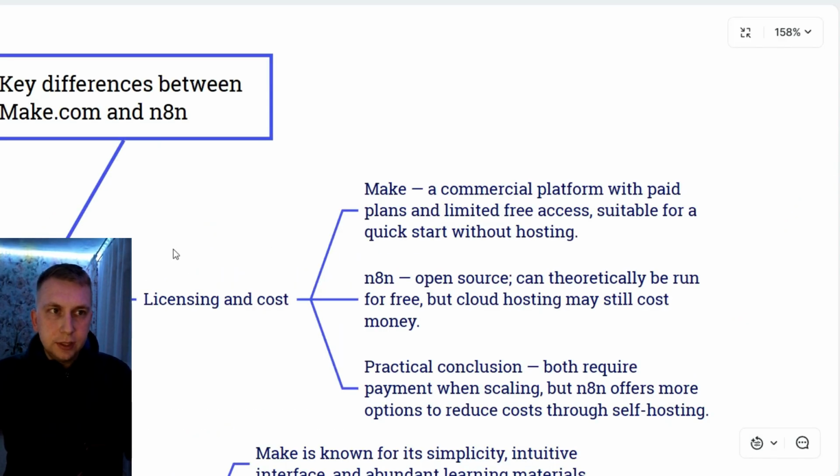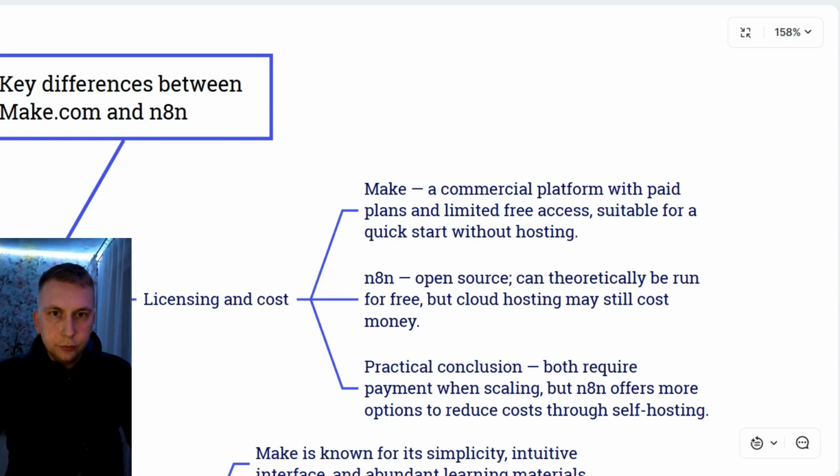The biggest difference between Make and n8n is that Make is a paid program, but n8n is actually open source. But obviously, in order to run it, you're gonna have to have your own computer running all the time, your own server, or the easier way is to run it on the cloud, which obviously is still gonna cost you some money. So in the end, you're gonna have to pay a monthly or yearly fee for both of them.